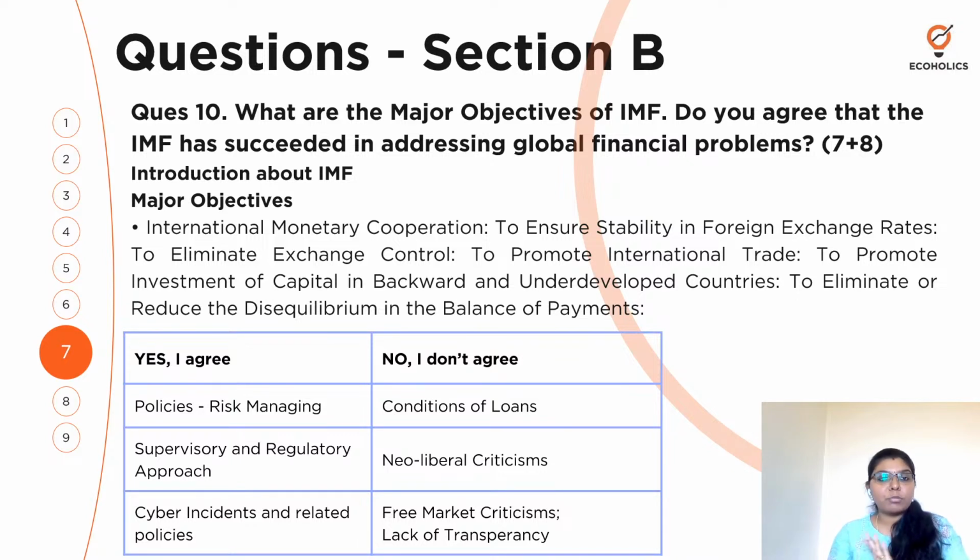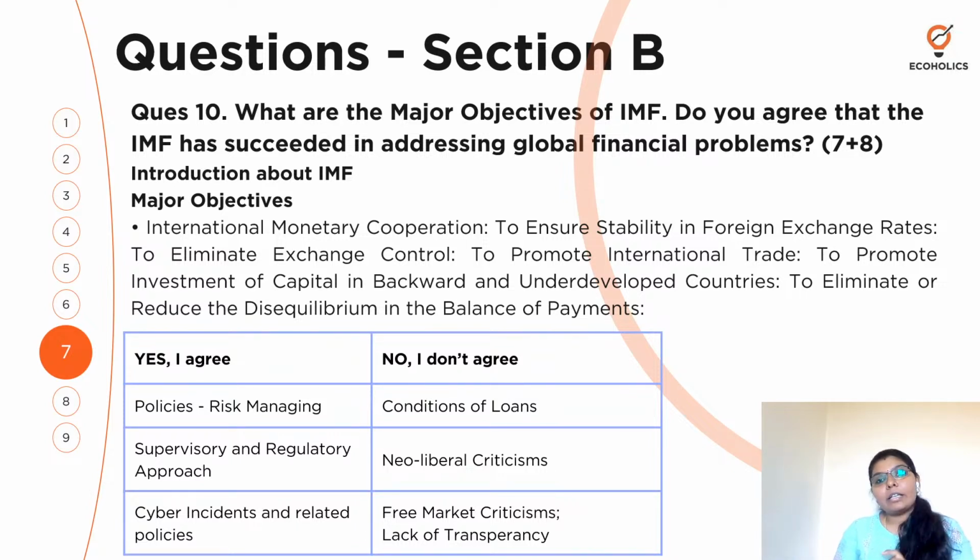So these are the major objectives: international monetary cooperation, ensuring stability in foreign exchange rates, eliminating exchange control, promoting international trade, promoting investment of capital in backward and underdeveloped countries, eliminating or reducing the disequilibrium in balance of payments. These are all major objectives, and you will have to explain them. Again, I've given you the pointers. You will have to explain and write them. So that is done, right. This is for 7 marks.